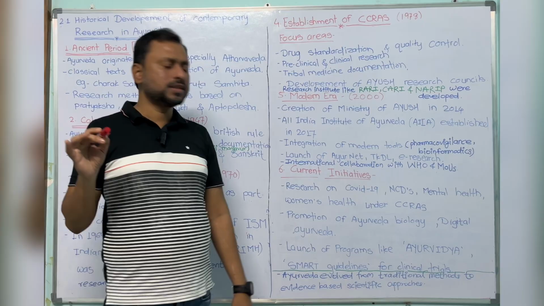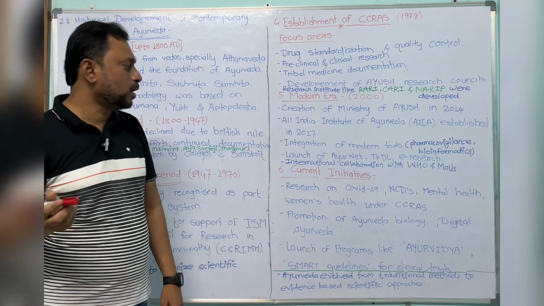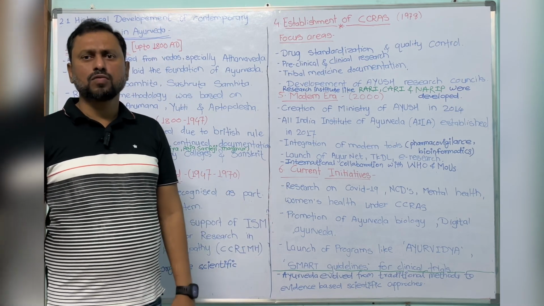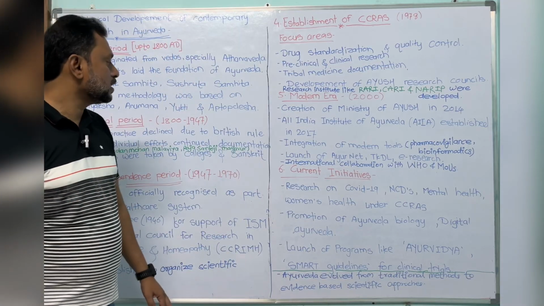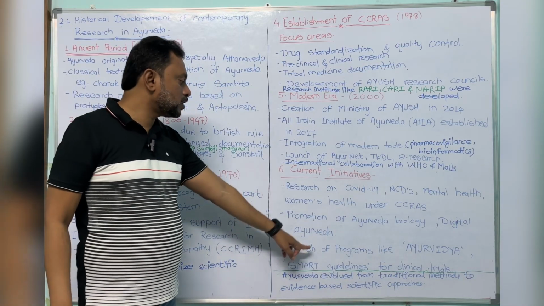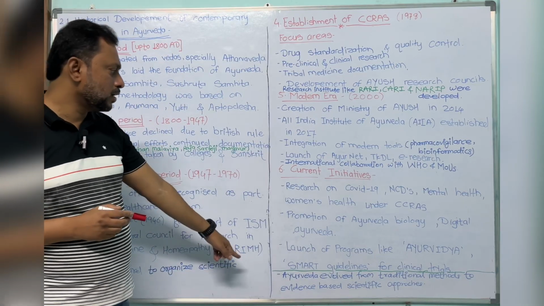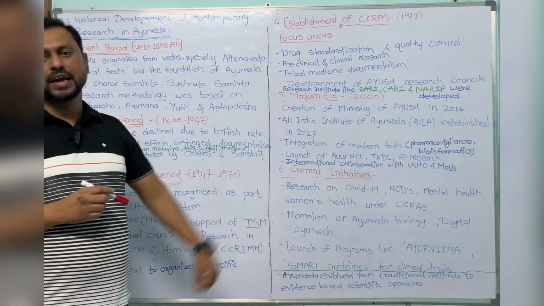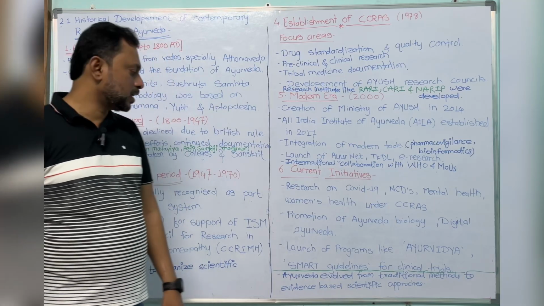The government is promoting Ayurveda biology. Ayurveda biology and digital Ayurveda are launched for research in this field. The Government of India's Ayush Mantralaya also launched programs like Ayurveda SMART guidelines for clinical trials, for the convenience and ease of Ayurvedic research.